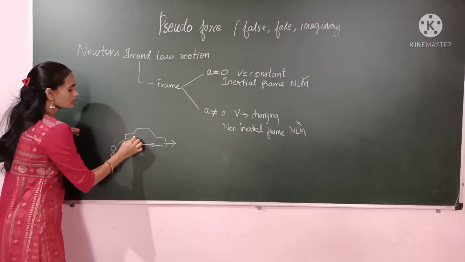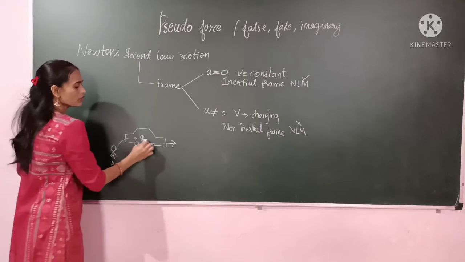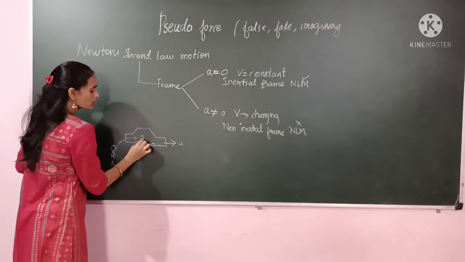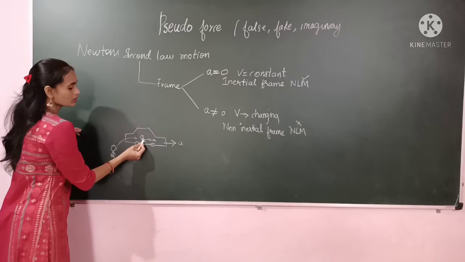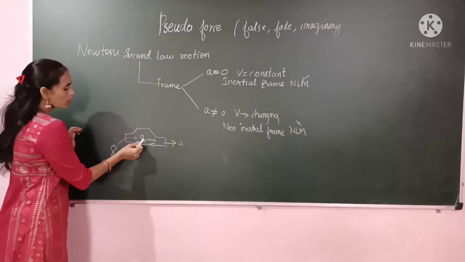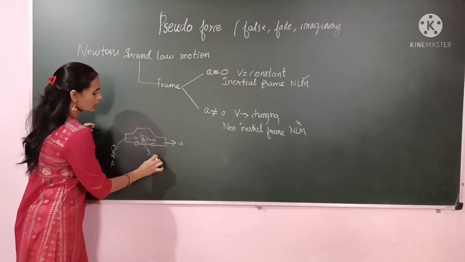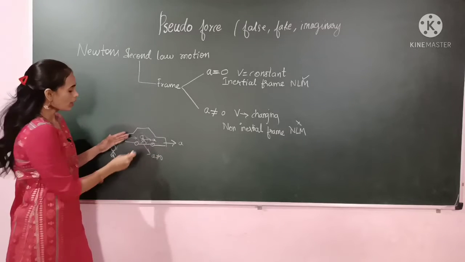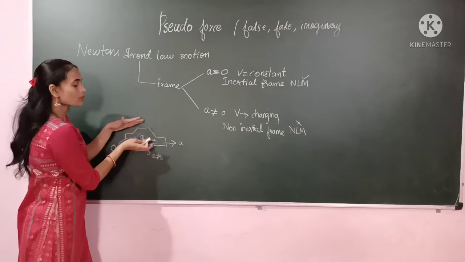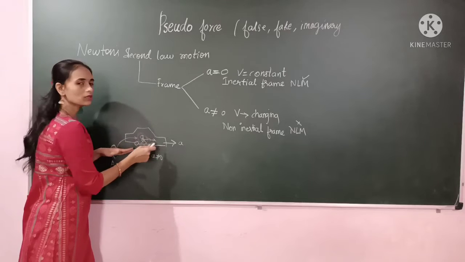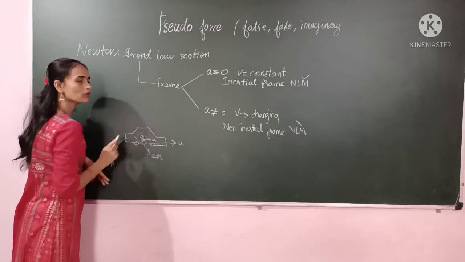Suppose the same person is sitting inside the car. If the car is moving with some acceleration, the person also moves with some acceleration. Car is moving with an acceleration, meaning the person is also moving with an acceleration. Now this observer is in the non-inertial frame because his acceleration is not equal to 0. According to this person, the car is at rest, since he is inside the car, but actually he is in motion.